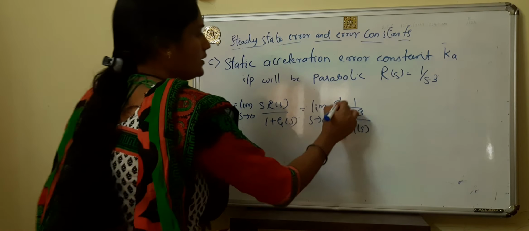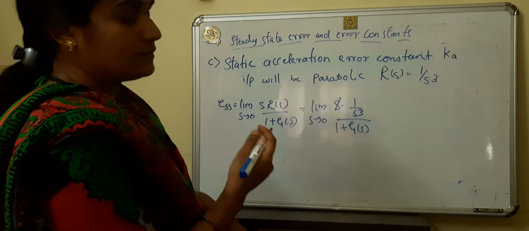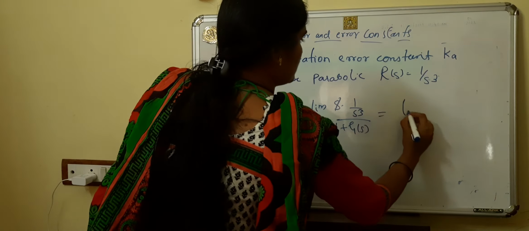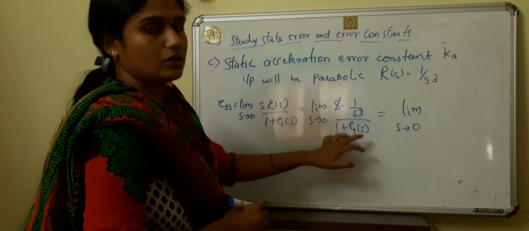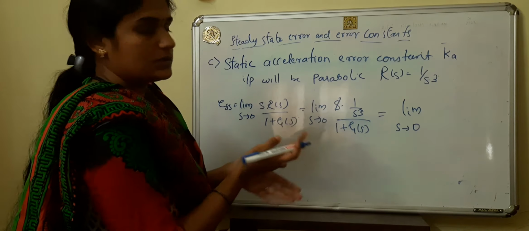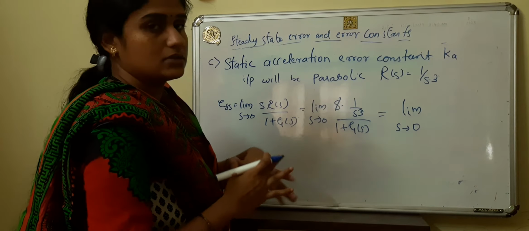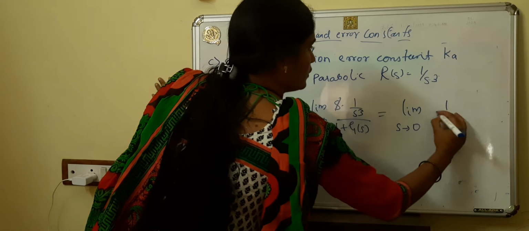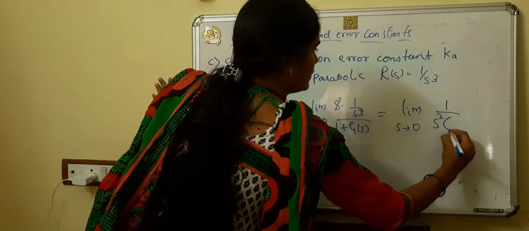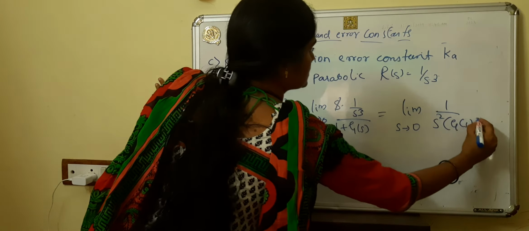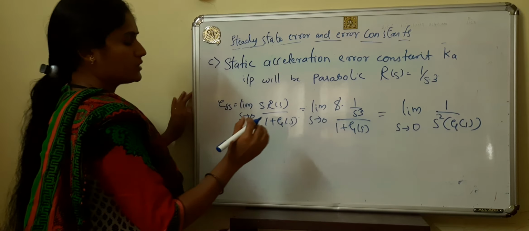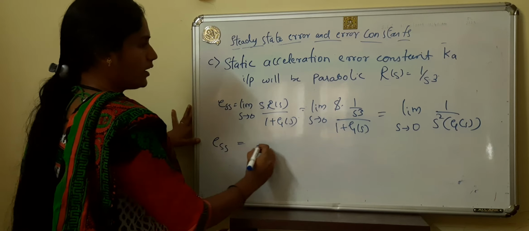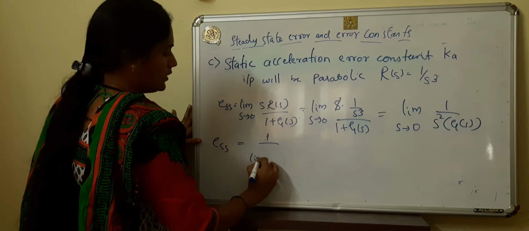Similar to that, one s will cancel, so it becomes s square. In the previous derivation we have seen that 1 plus g of s is approximately g of s, because compared to 1, g of s is a very big value. So one s is cancelled, giving s square g of s. The upper term is a constant term, so we apply the limit to the denominator term.